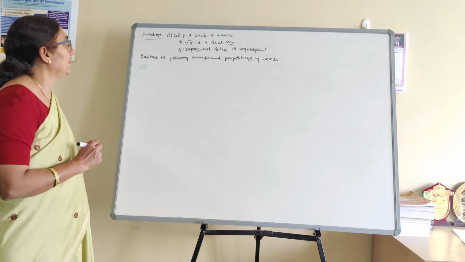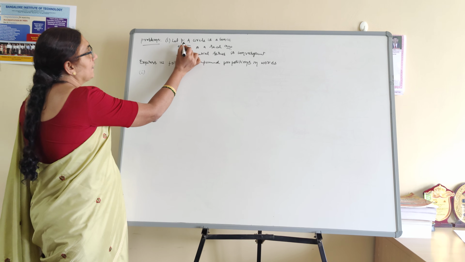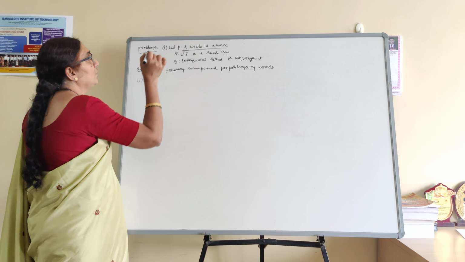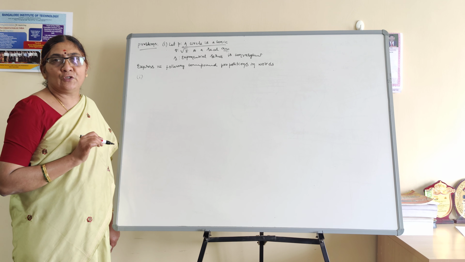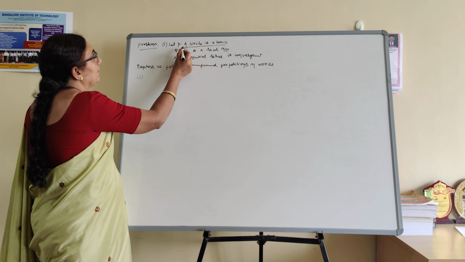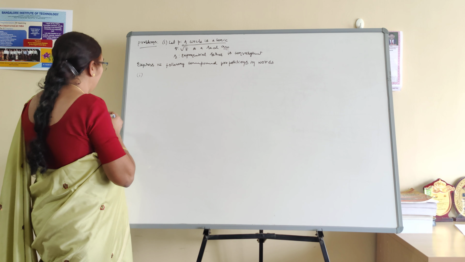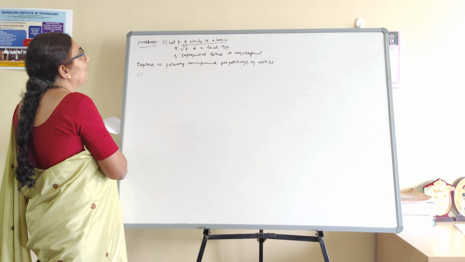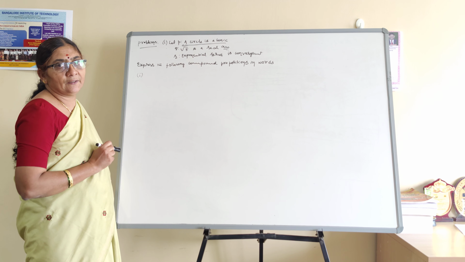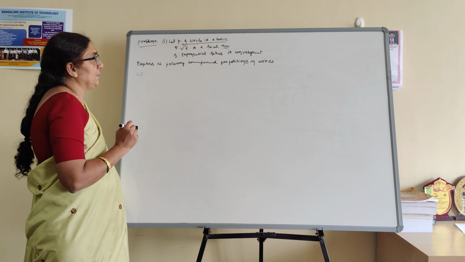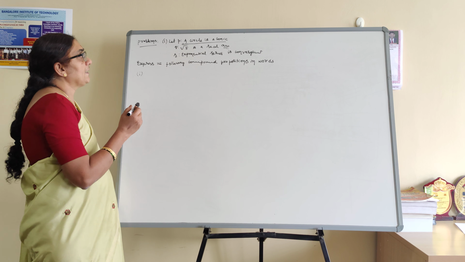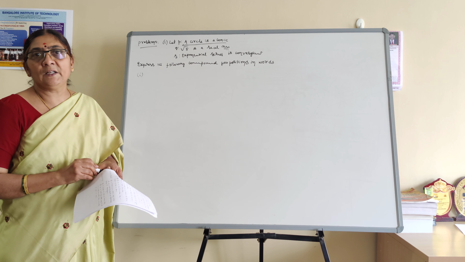The first problem. You already know that whenever we assign a statement, we assign it to the corresponding propositions denoted by small letters P, Q, R. Therefore, in the problem, P is assigned "a circle is a conic". What is assigned for Q? Root 5 is a real number. R: exponential series is convergent. They define three propositions and assign some statement to each of P, Q, R. Express the following compound propositions in words.